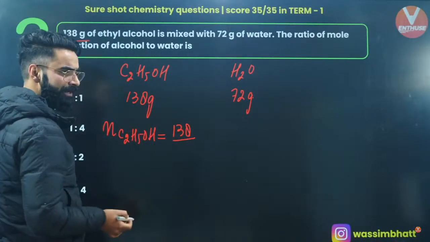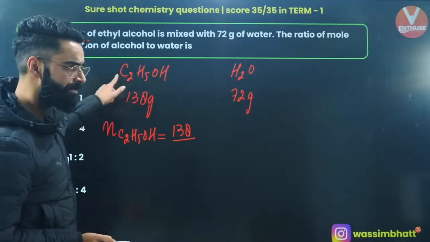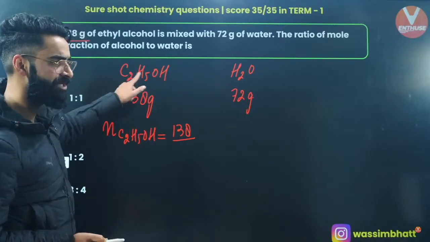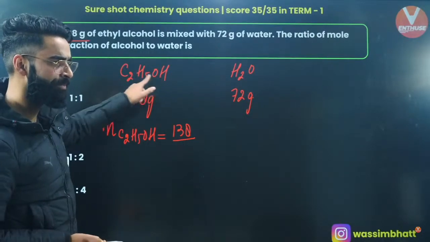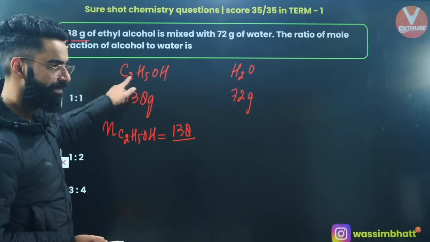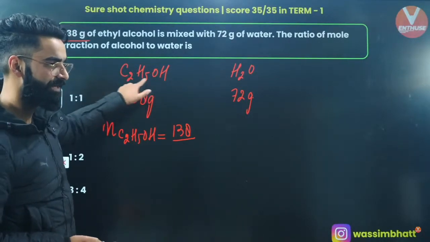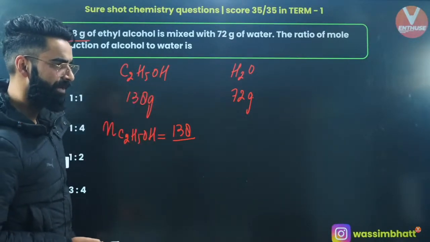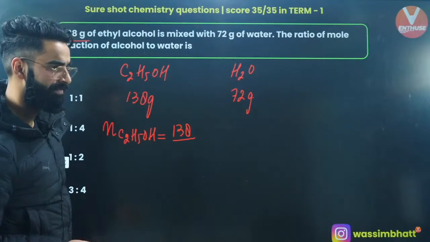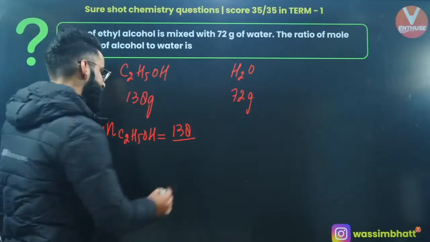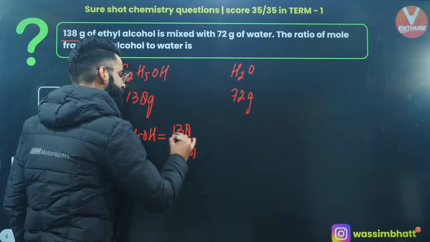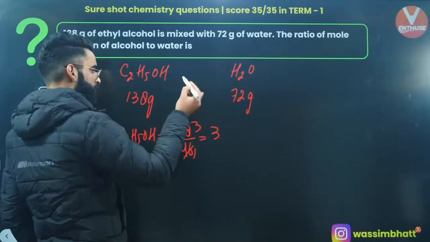What is the molar mass of ethyl alcohol? Can you let me know fast? Do not take a lot of time. People are saying it's 46. Okay, it's 46. So 138 divided by 46, the value comes out to be 3. So I got the moles of alcohol.